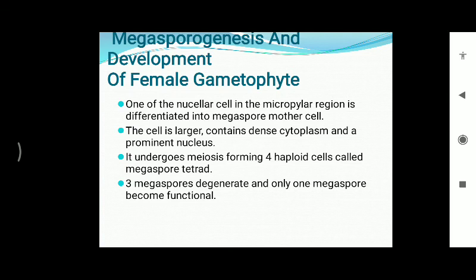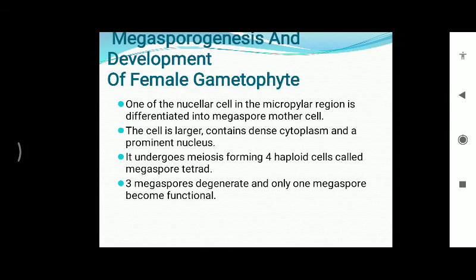This cell divides periclinally to form the primary parietal cell and primary sporogenous cells. Periclinally means with the normal mitotic division, the cell is dividing itself and forming two daughter cells on the top and the bottom. In the same manner, there will be another periclinal division. The cell is larger, containing dense cytoplasm and a prominent nucleus. You know very well it undergoes meiosis, forming 4 haploid cells called the megaspore tetrad.